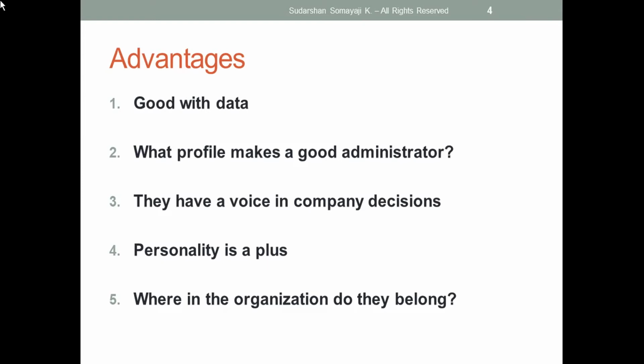We saw all these things: maintaining reports and dashboards, being good with data, business reviews and recommendations, process creation and automation, maintaining system security and integrity, creating and managing changes in a system, and research on new tools. All these things help a person make his profile a good administrator.